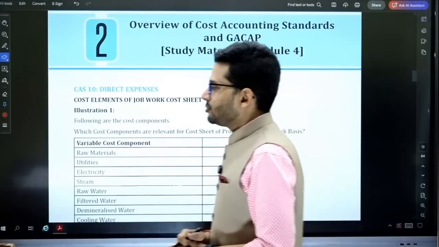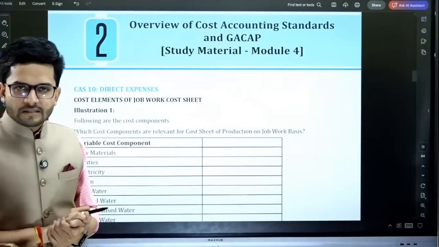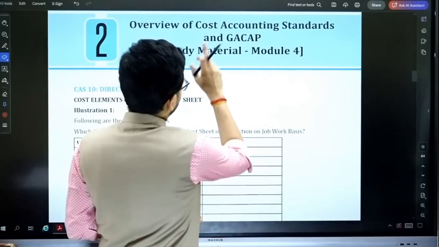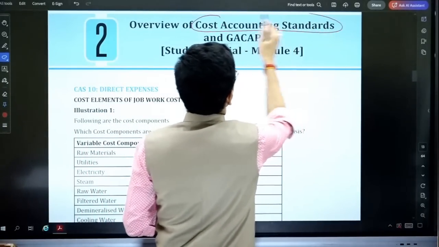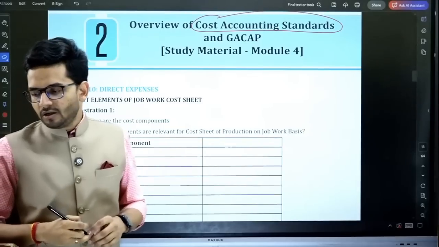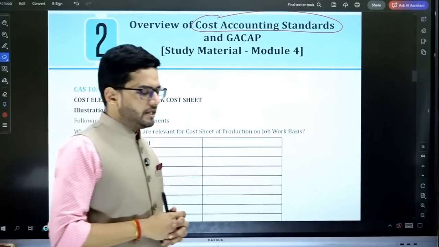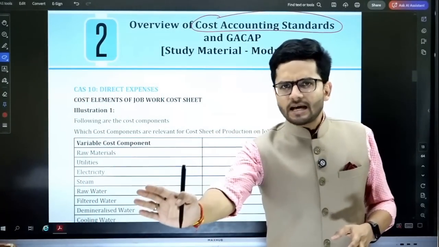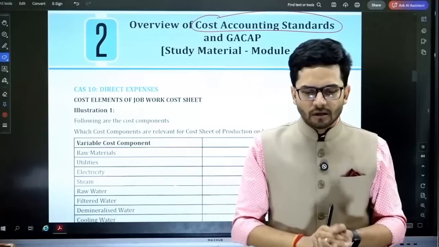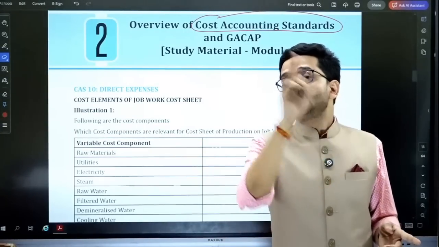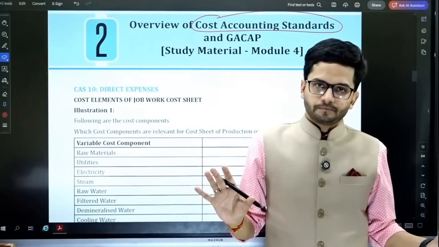Okay, so let us come on to the module 2 of this particular workbook, which relates to, of course, the most important topic of your syllabus, cost accounting standards. Cost accounting standards is definitely commanding at least 20 marks in your examination, right? 20 marks will come from cost accounting standards, especially from cost accounting standard 1 to 10. They are the most important.